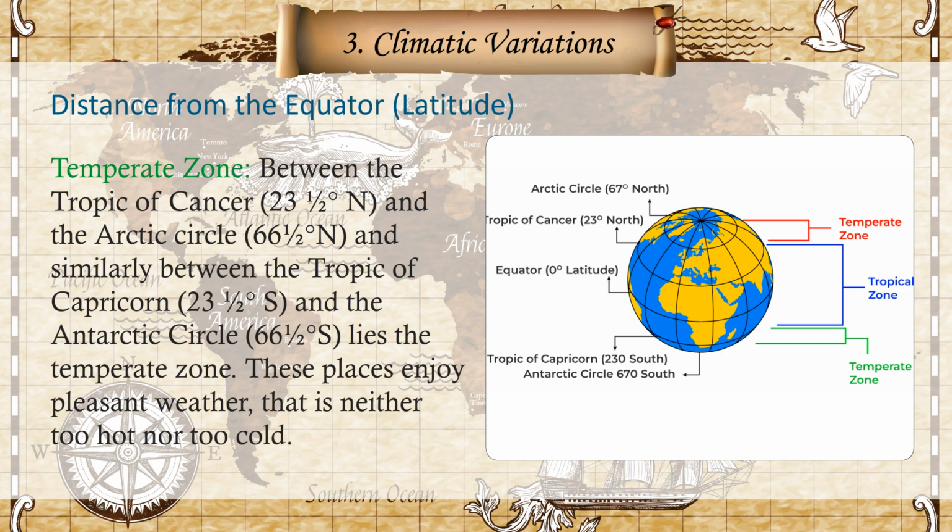Temperate zone: between the Tropic of Cancer, 23.5 degrees N, and the Arctic Circle, 66.5 degrees N. Similarly, between the Tropic of Capricorn, 23.5 degrees S, and the Antarctic Circle, 66.5 degrees S, lies the temperate zone. These places enjoy pleasant weather, that is neither too hot nor too cold.